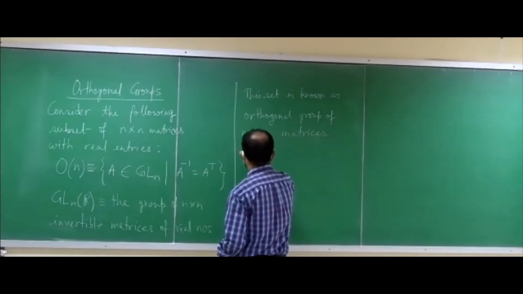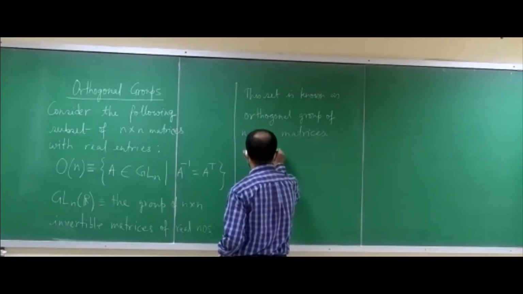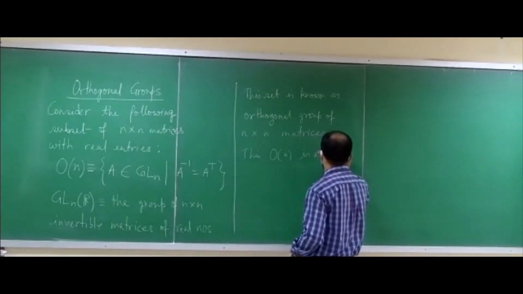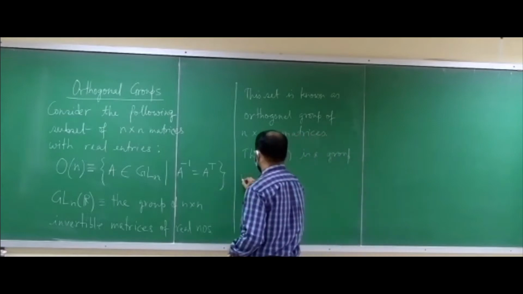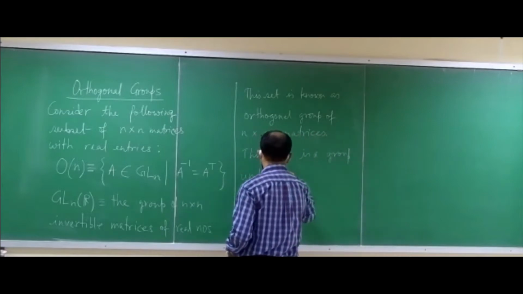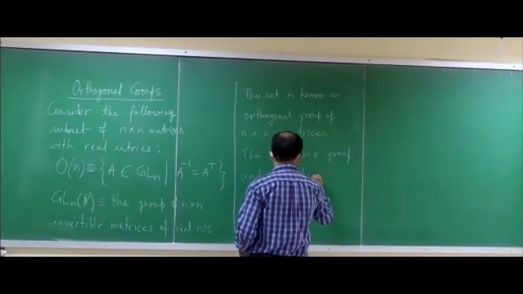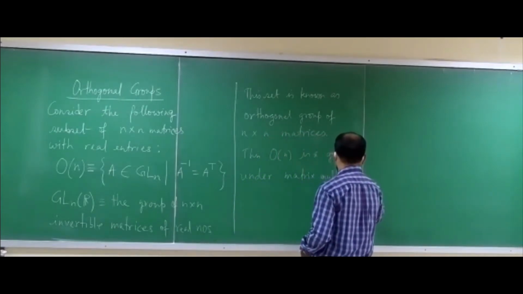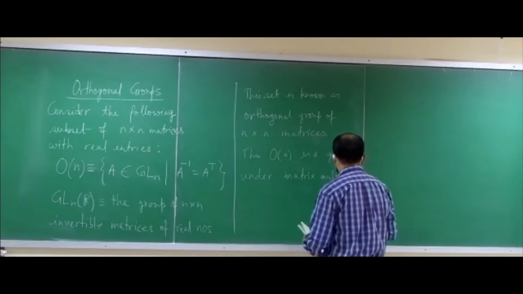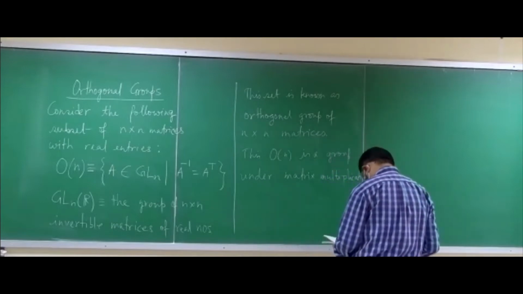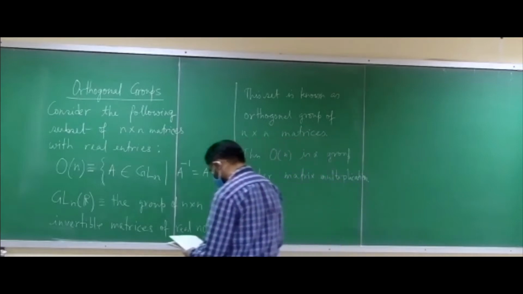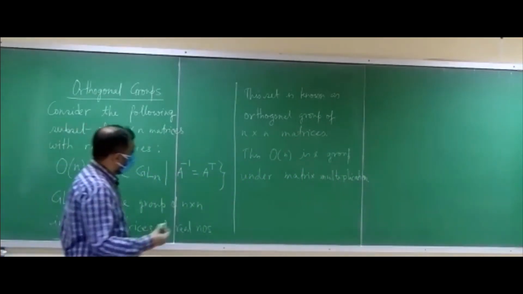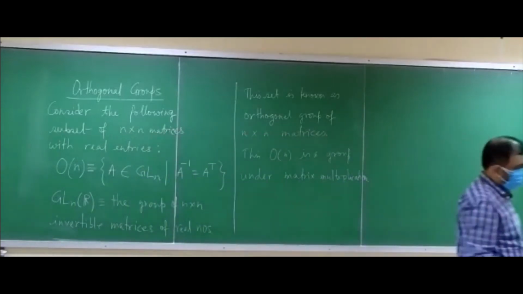This O(n) is a group under matrix multiplication. So we have to first show that it possesses an identity element.